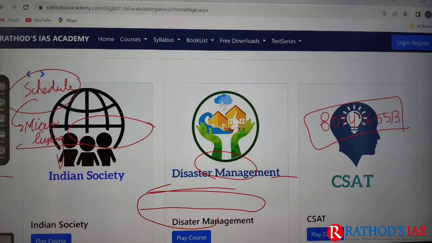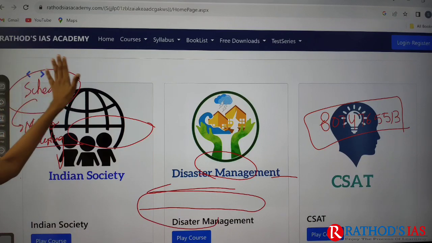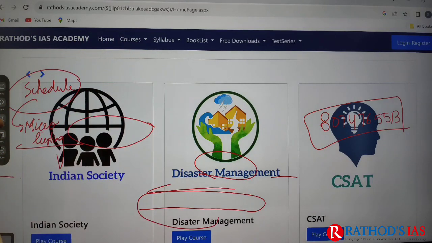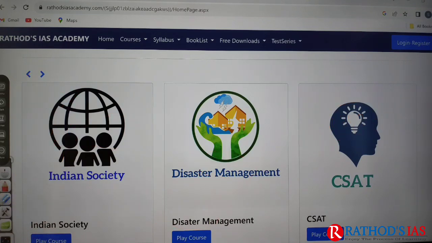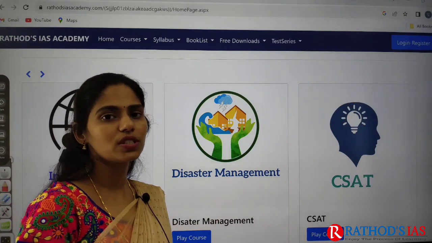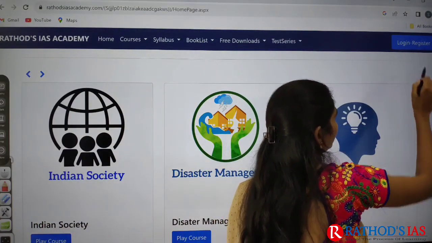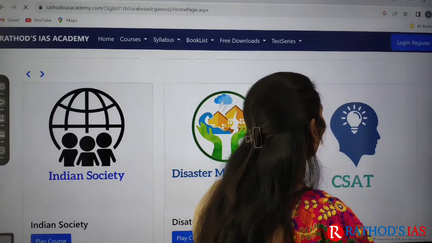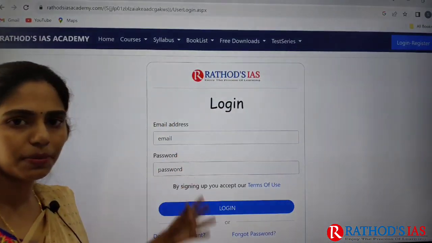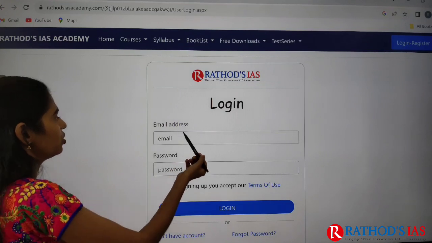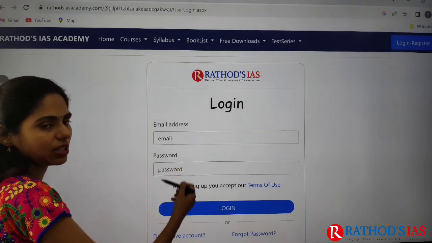So if you go to this Rathor's IAS Academy website, this will be the home page that you can see. If you are visiting our website for the first time, you have to click on this login and register. After clicking on this, this page will be opened. You should not directly enter your mail ID and password here.